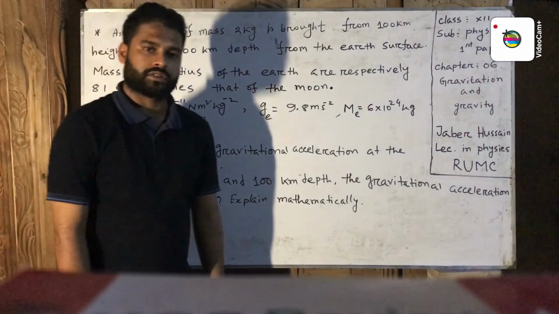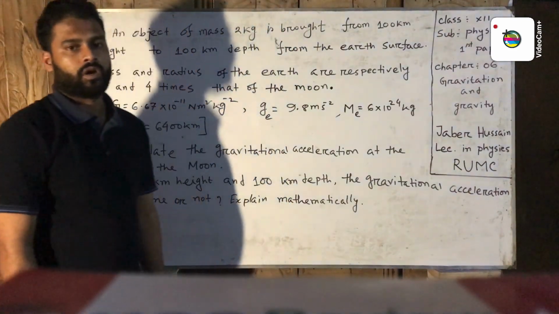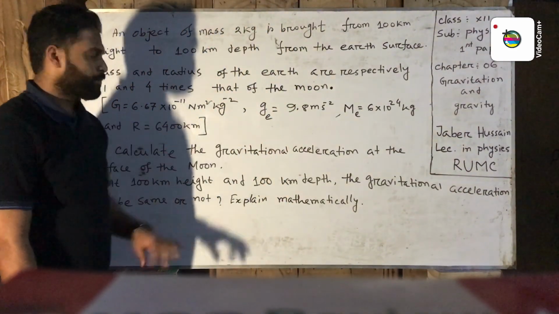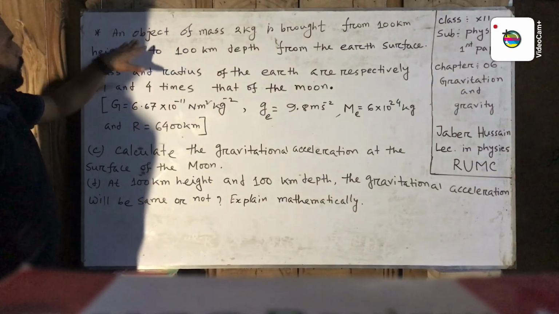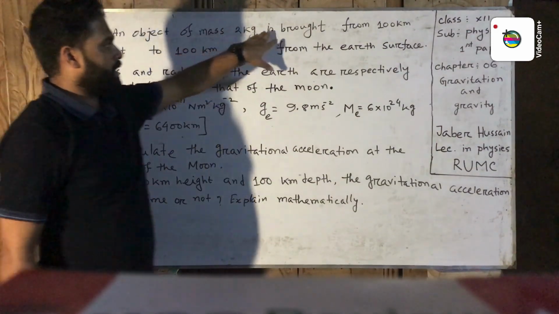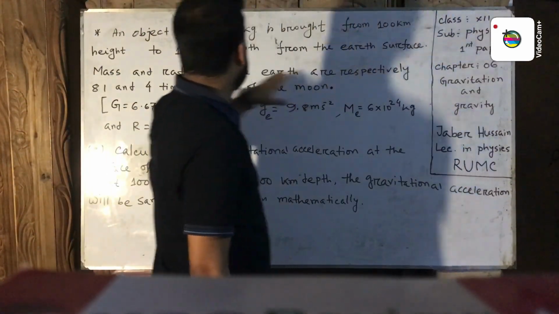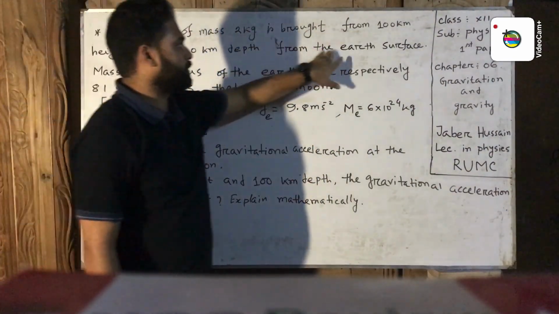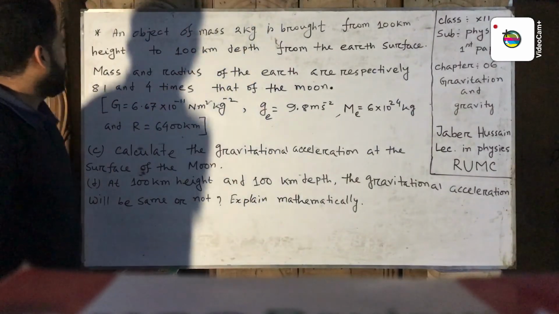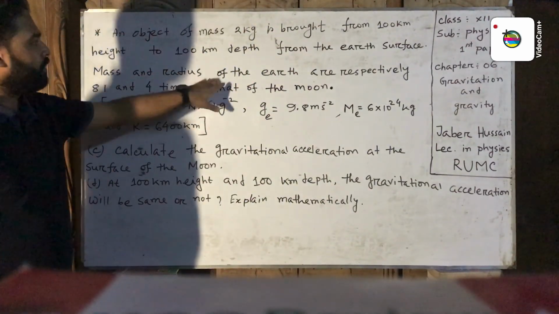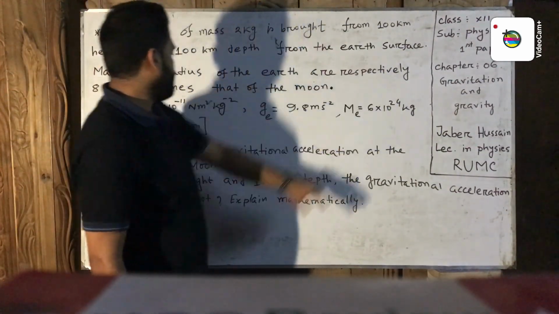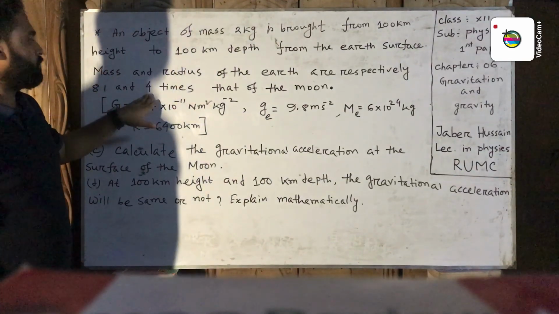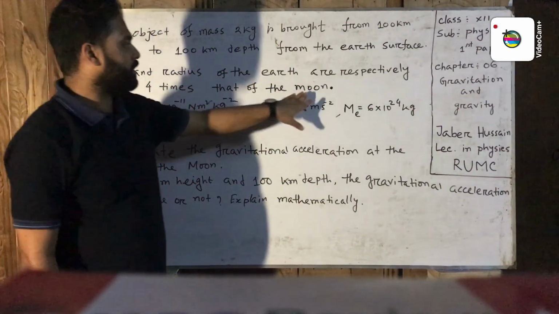Now let's solve a problem on today's lecture basis. An object of mass 2 kg is brought from 100 km height to 100 km depth from the earth's surface. Mass and radius of the earth are respectively 81 and 4 times that of the moon.